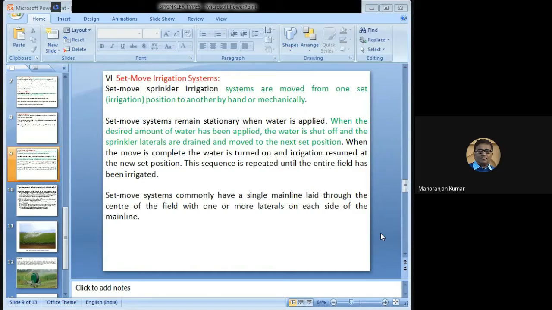So when water is applied, the system will remain stationary. But when the desired amount of water is applied, then water is shut off, and after the shutting of the water, the sprinkler laterals are drained off, and the system is moved to the next set position. When the move is complete, the water is turned on again, and irrigation resumes at the new set position. In this way, the irrigation is done through this set move irrigation system. This sequence is repeated until the entire field has been irrigated.